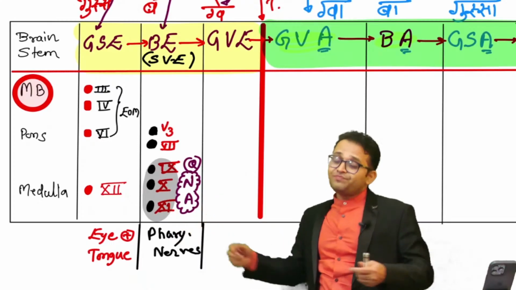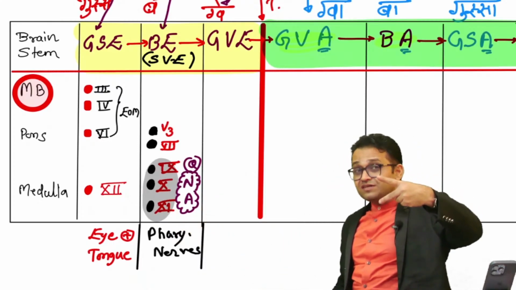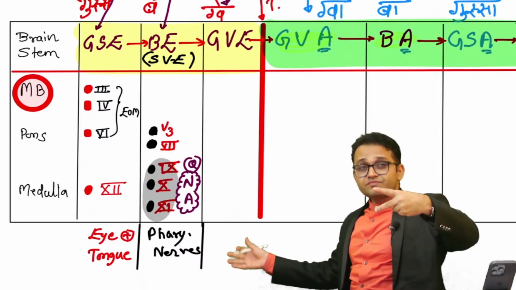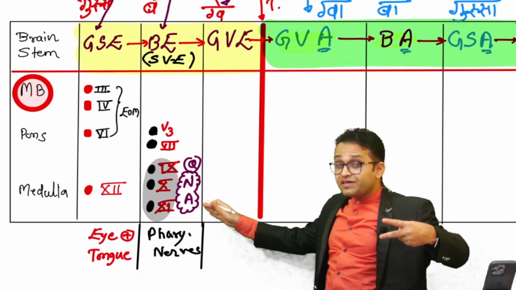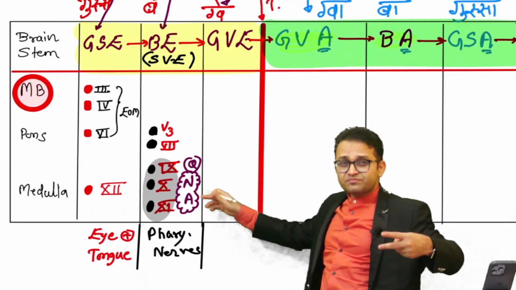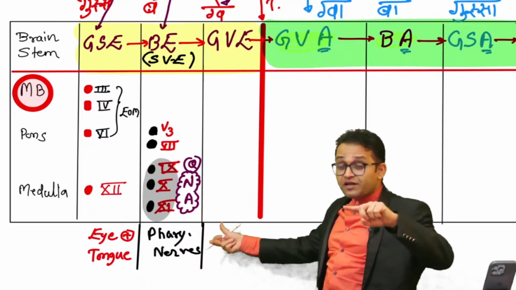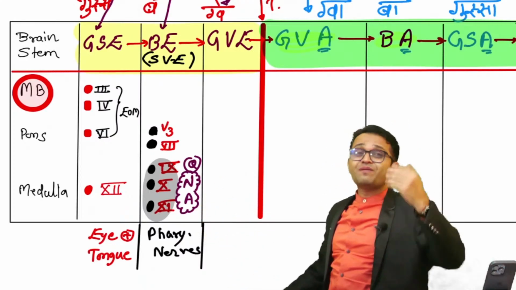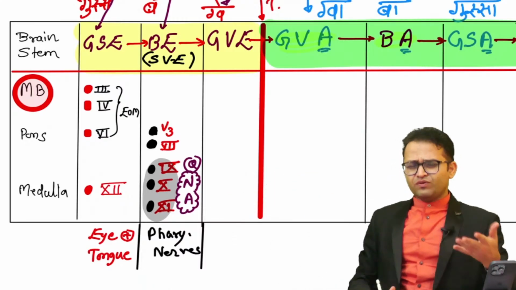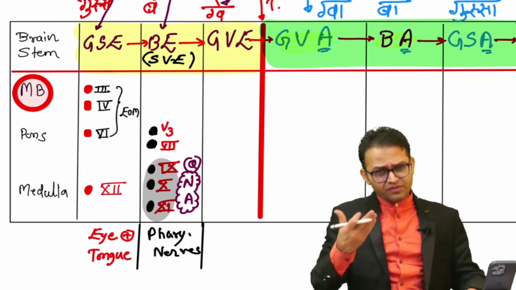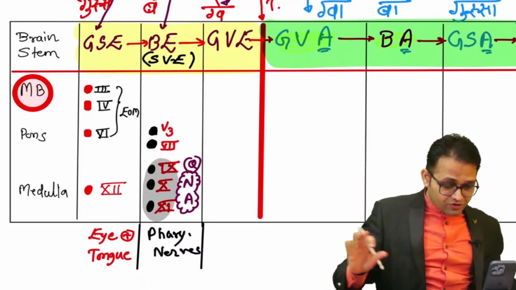Fine. Which root? The accessory nerve has two roots, cranial root and spinal root. Because you are talking about our cranial nerves, you are talking about the brain stem. So the root coming from the brain is the cranial root; the spinal root is below, coming from the spinal segment. So don't count the spinal segment, talk about the cranial root. Vagoaccessory complex, the pharyngeal plexus we talked about in our embryology part. So right now we are not going there.